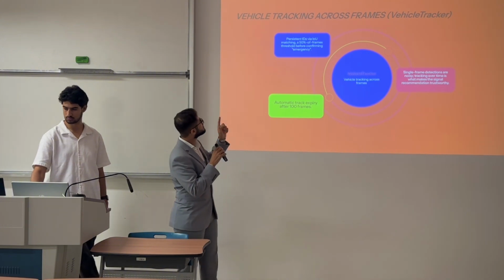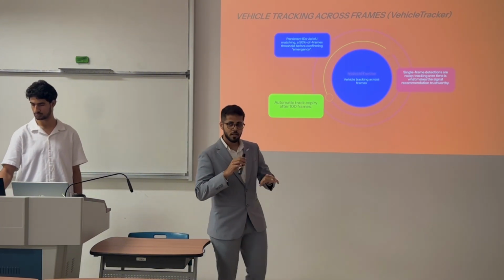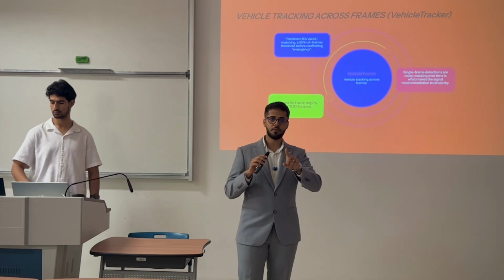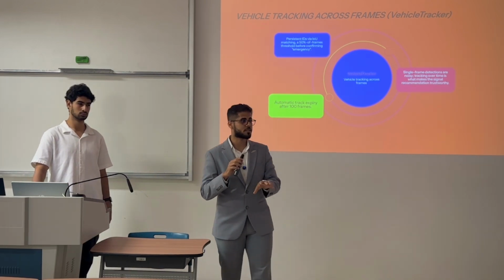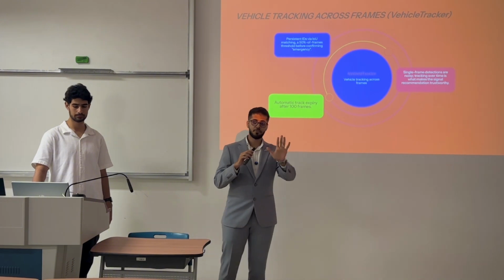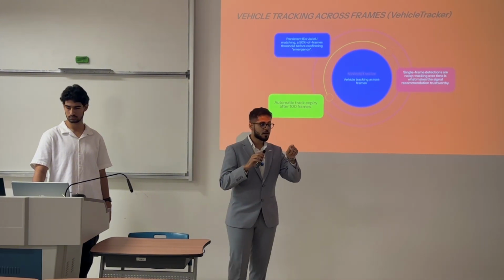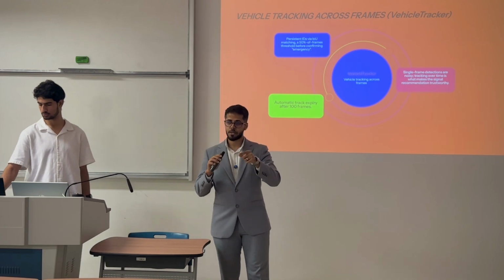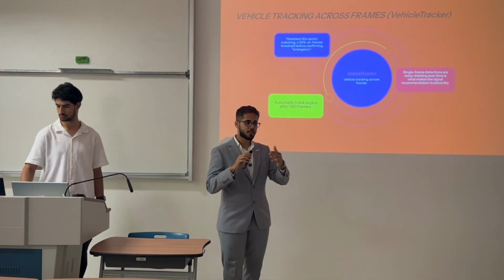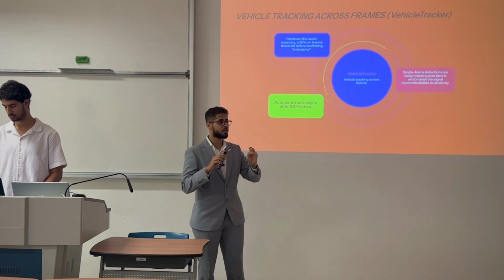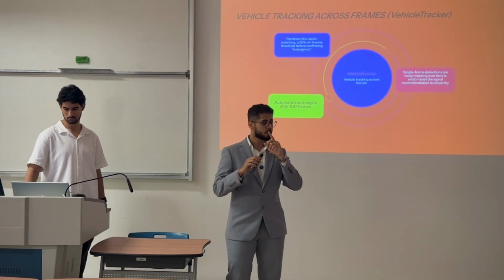And here we have the vehicle tracking across frames. How does it work? If we find one frame that detects an ambulance as emergency, we don't consider it as emergency. We consider 5 frames, and 50% or more of these 5 frames need to be emergency. After that, we consider it as emergency because we are sure that it is really an emergency situation for an ambulance or police car.